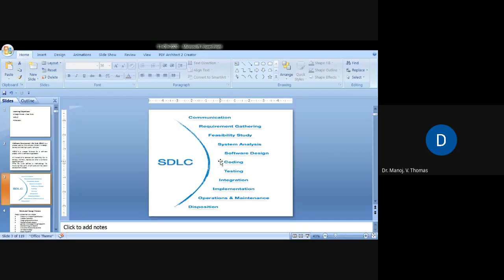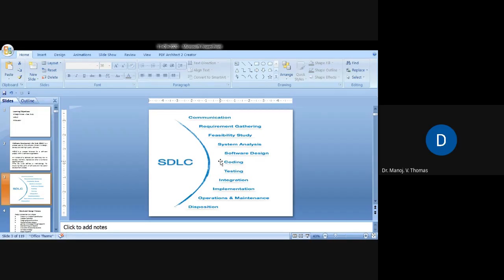Then comes software design. Of course, you will write programs, you will start coding, no, coding comes later. Software design is actually the design: what are the various modules there, how they are interconnected, or the data flow diagram or the workflow diagram. Say for example, a user makes a request, then what happens to that request, how that request is stored. Say a user places an order online, so the user is initiating the order, how that is retrieved by the vendor, isn't it? How payment is done. So there is a certain logical flow, how the connection is done, how the communication is happening between various modules, isn't it? So that is actually software design.